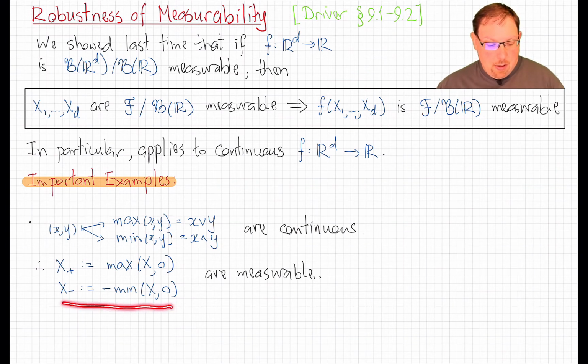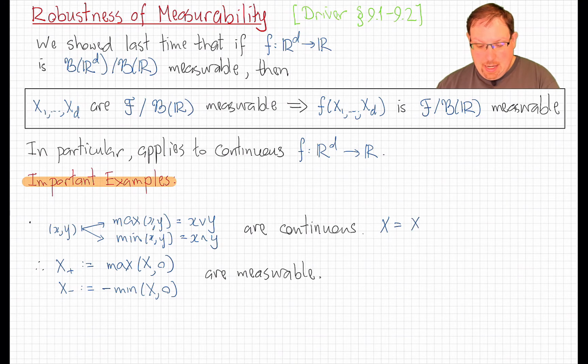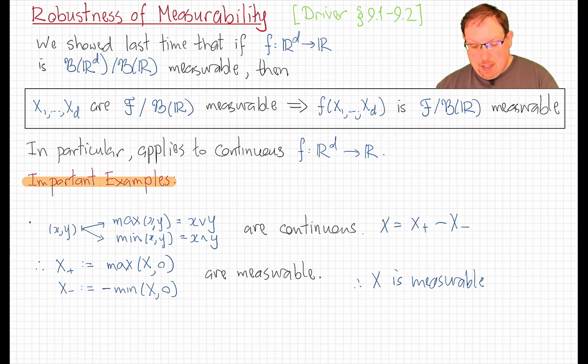These are non-negative measurable functions, and we can reconstitute the original function x as x plus minus x minus. And from that, we can also conclude that x is measurable if and only if its positive and negative parts are both measurable.